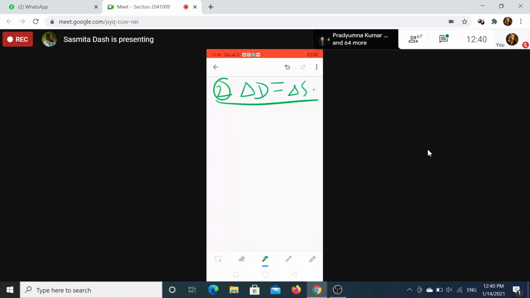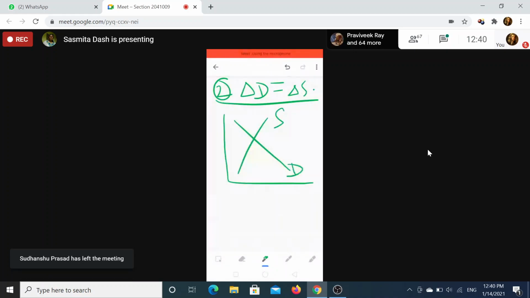First situation done. Second situation, what we will get, you will tell me. So now this is your demand curve and supply curve of ice cream. This is the original price and quantity, or P1, Q1, D1, S1. This is price, this is 0, this is quantity.